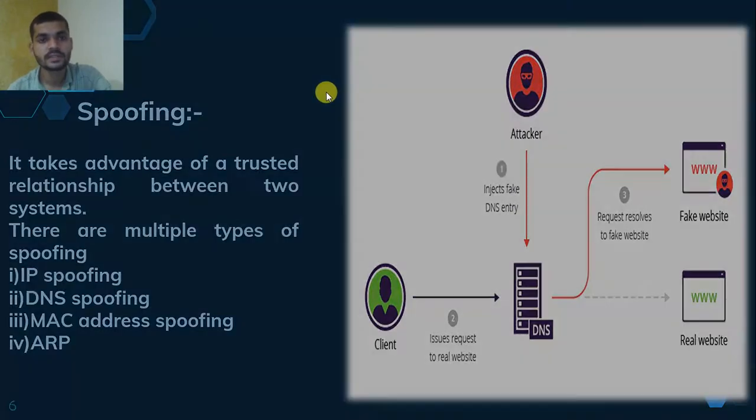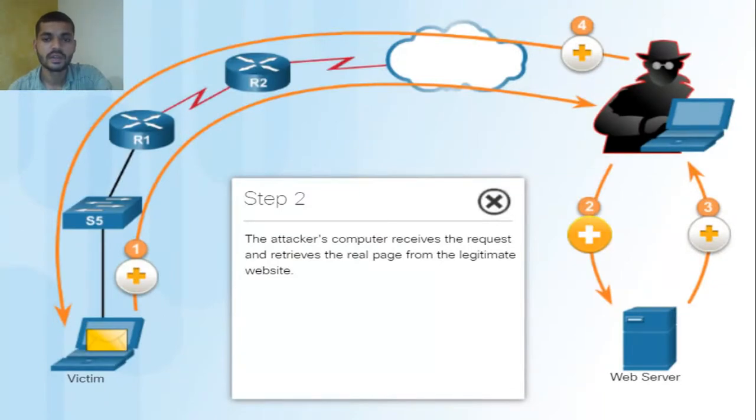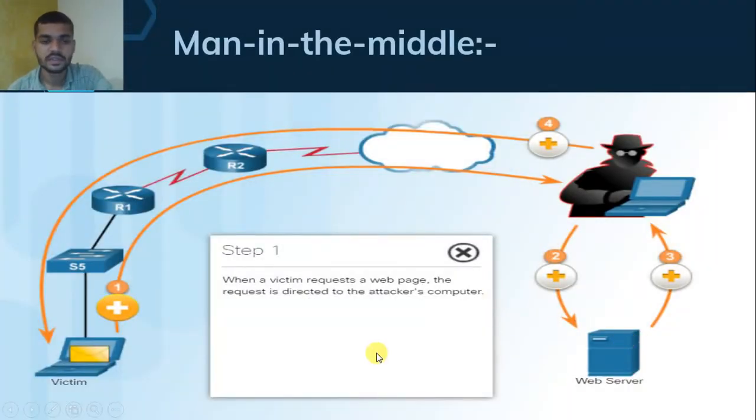The next type of attack is man in the middle. What happens in a man in the middle attack? Attackers attack the middleware of the system. Let's look at it step by step. In step 1, when the victim requests a web page, the request is directed to the attacker's computer. Here is the server, and the victim requests the web page.